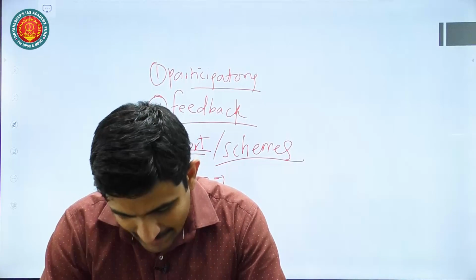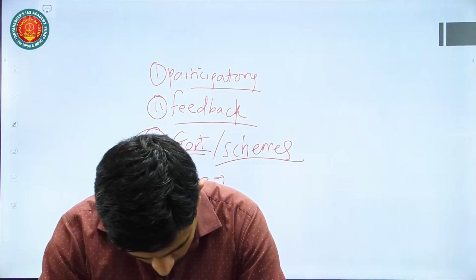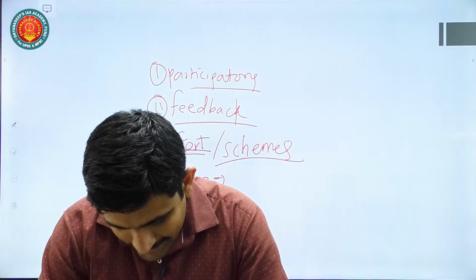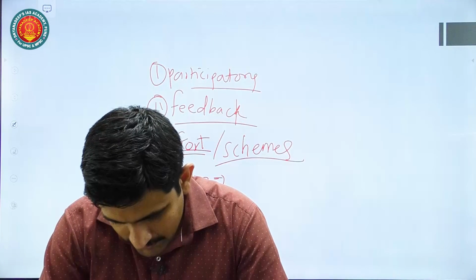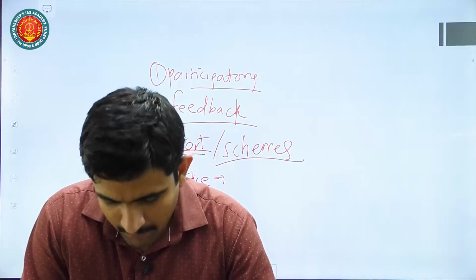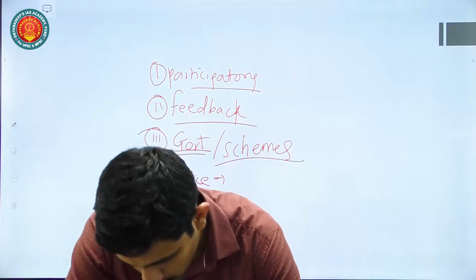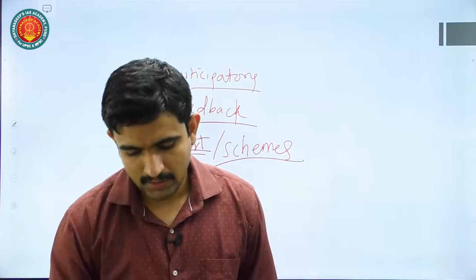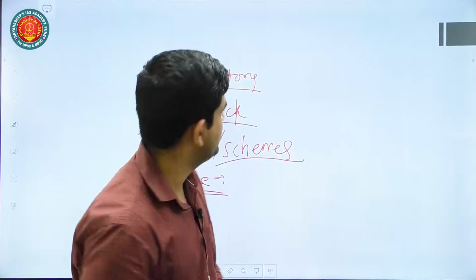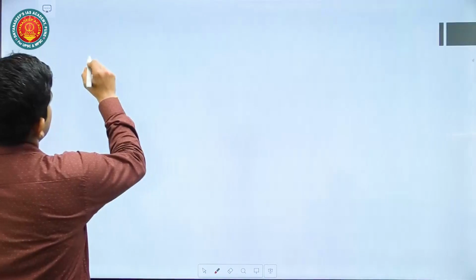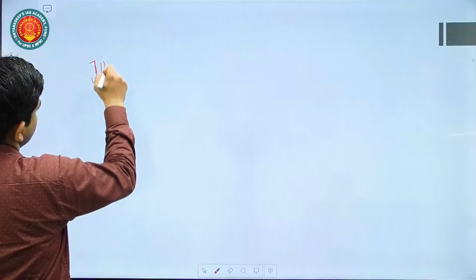Now in this question, independence of the judiciary is the core focus, and they are asking why it is important. Then they are linking it to democracy, that is, how it will lead to the establishment of good democracy. So judicial independence is another value, like judicial accountability.